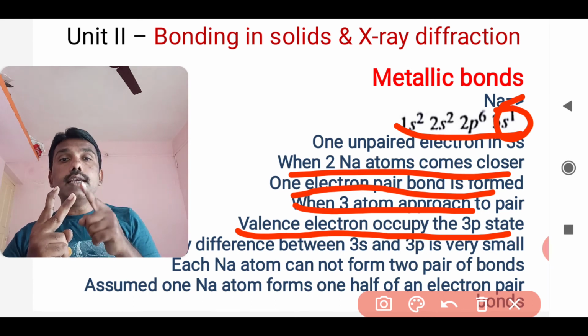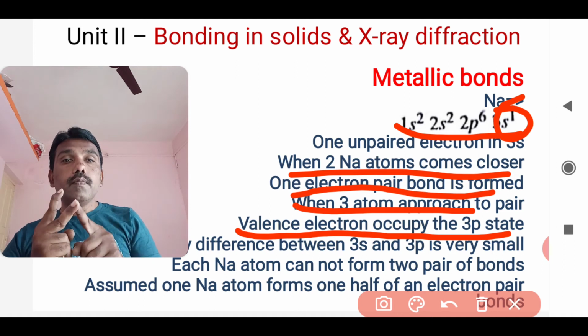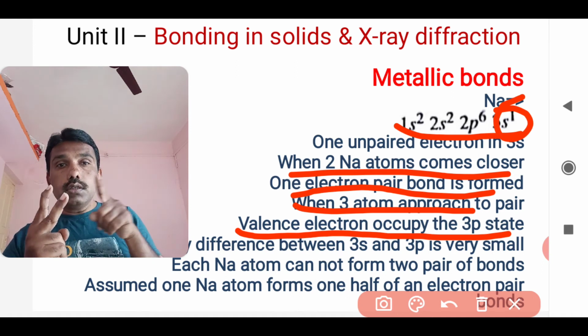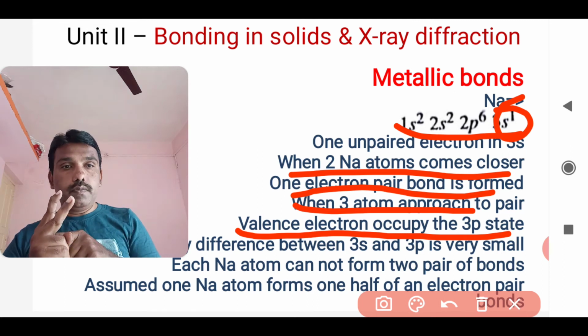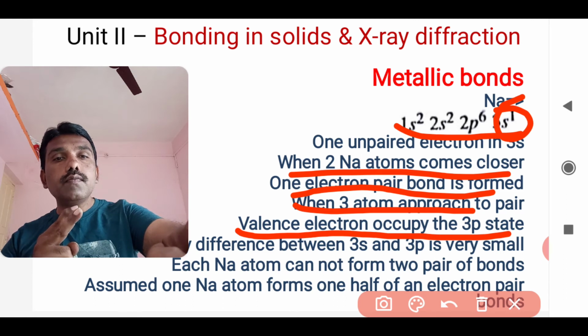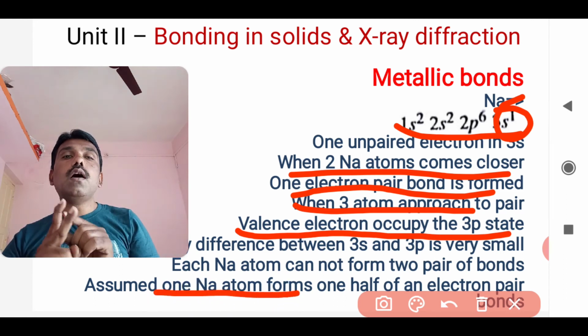So what will be our assumption in that case? When the third atom is coming at this stage, it becomes half sharing, and that is what it is called: the third atom, only one atom of Na forms one half of an